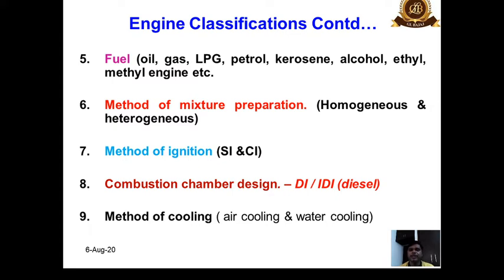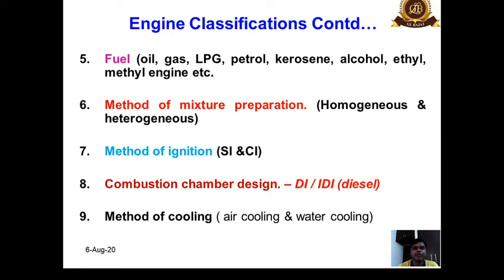We can use petrol, that we use in SI engines. Kerosene can be used to propel the engine. Alcohols, people are working over this particular fuel that is known as alcohol. Okay, alcohols are being utilized for propelling the engines, ethyl, methyl, etc. So these are the fuels which are capable of running the engine.